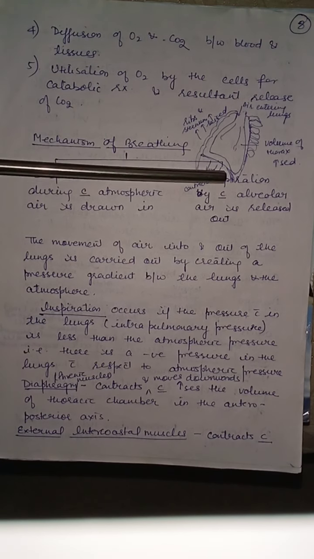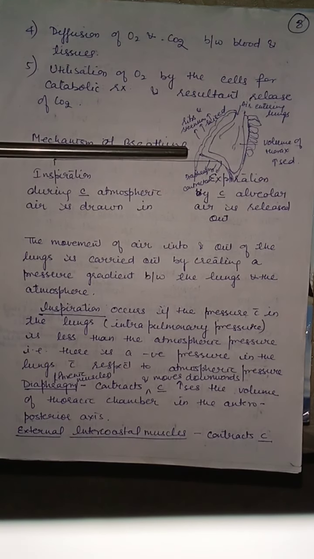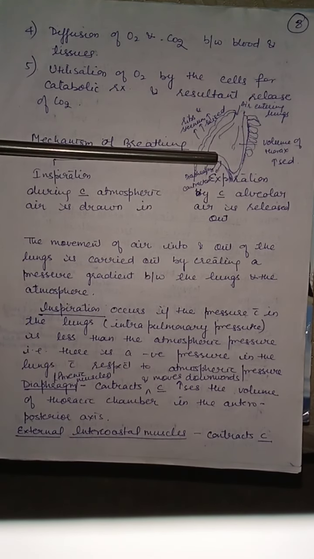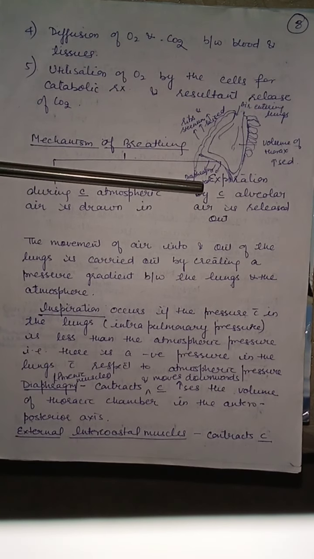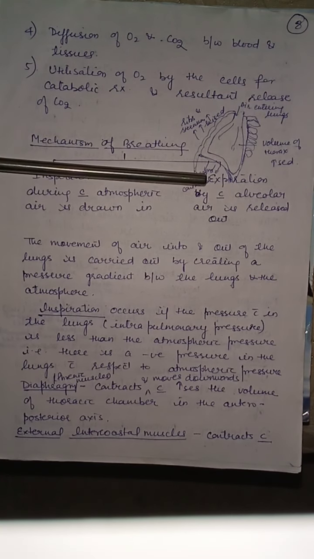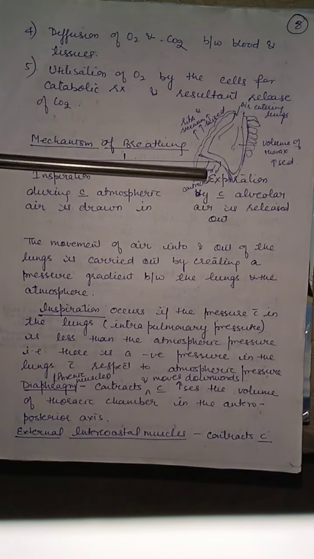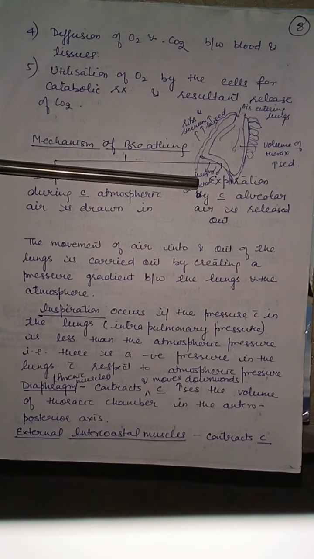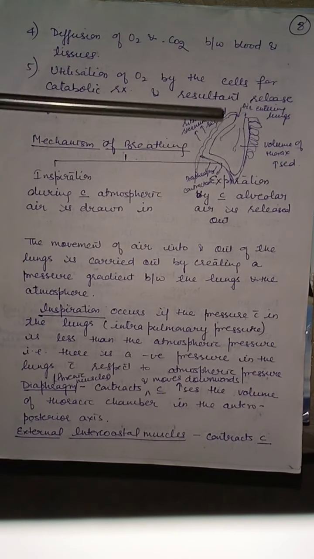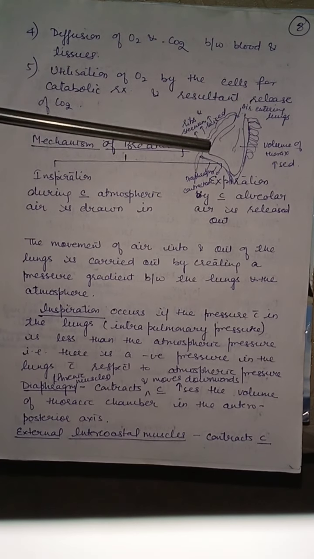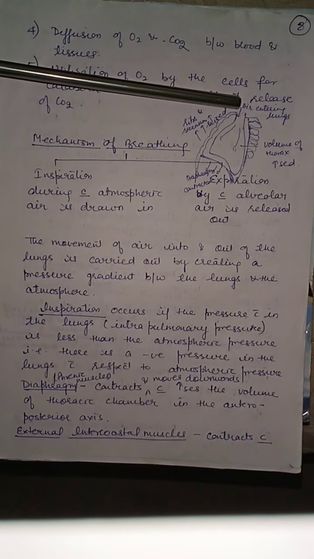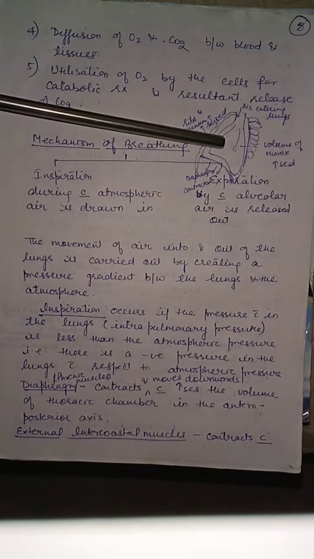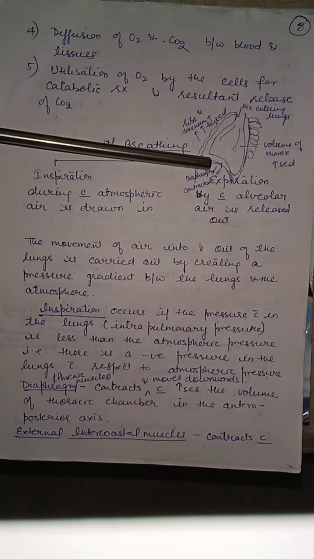Children, the muscles of the diaphragm are known as phrenic muscles. These phrenic muscles contract and pull the diaphragm downwards, towards the abdomen. Therefore, the volume of the thoracic cavity increases anterior-posteriorly. See, like this. When the diaphragm is pulled downwards, the volume of the thoracic cavity increases anterior-posteriorly. This is the anterior end and this is the posterior end.